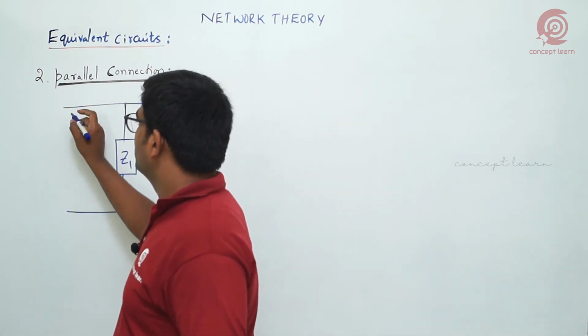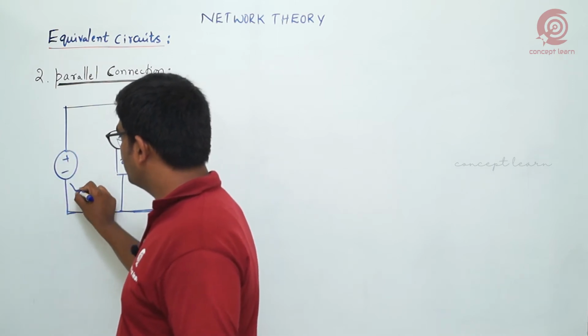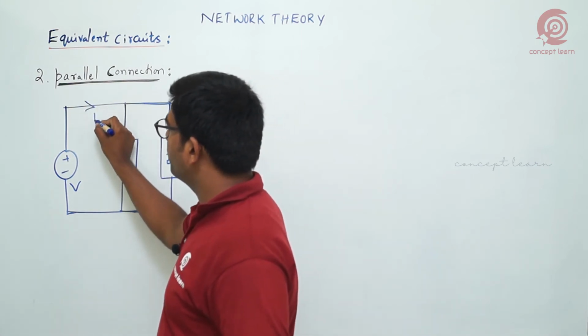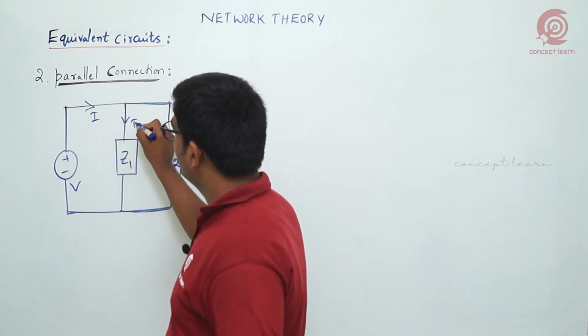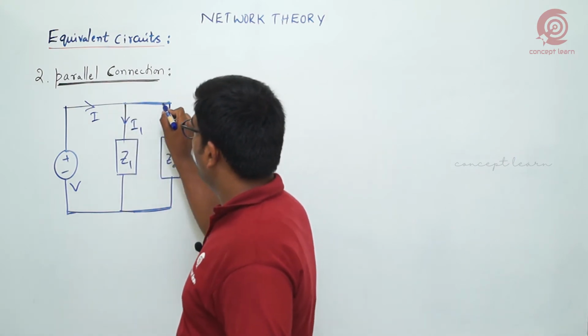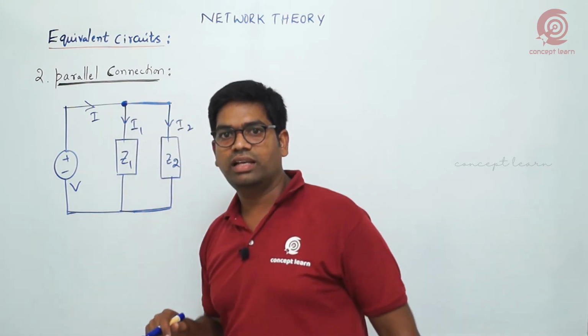Look into this. When I give the supply voltage here, the same voltage is available for both elements, but whatever current is supplied by the source is divided between both branches in this fashion. Here we can have current division at this node, so I am writing KCL at this node.